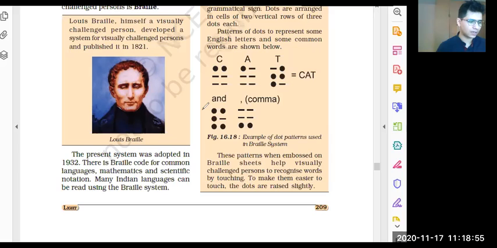Shivansh, paper checking is going on. There's one this week only. By tomorrow, by Friday you will get it.